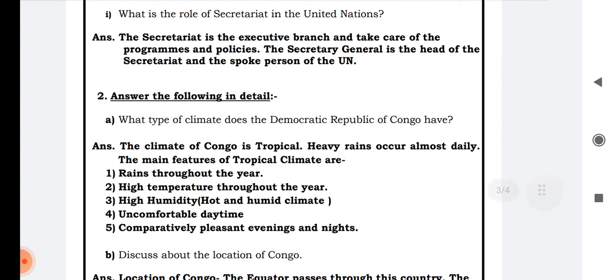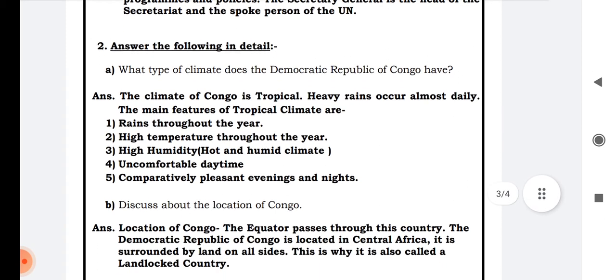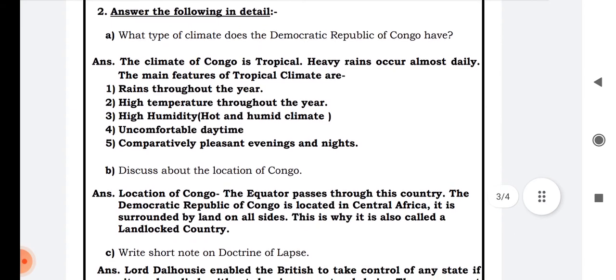I. What is the role of the Secretariat in the United Nations? The Secretariat is the executive branch and takes care of the programs and policies. The Secretary General is the head of the Secretariat and the spokesperson of the UN. Clear? This Secretary General is the head of the Secretariat and also the spokesperson.